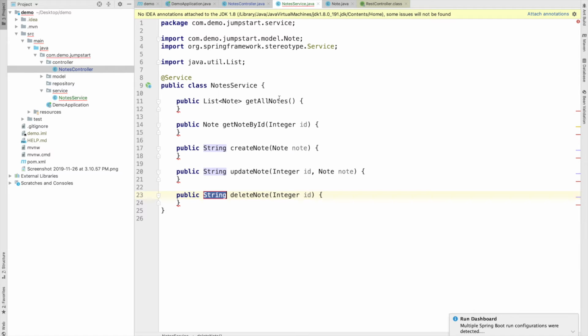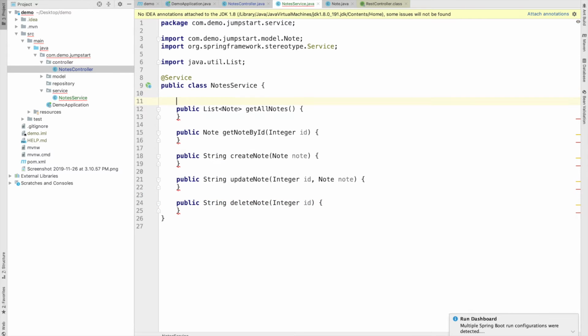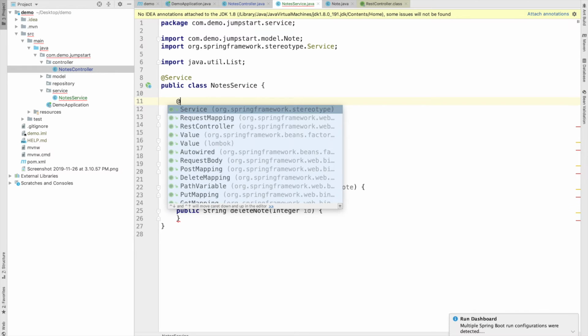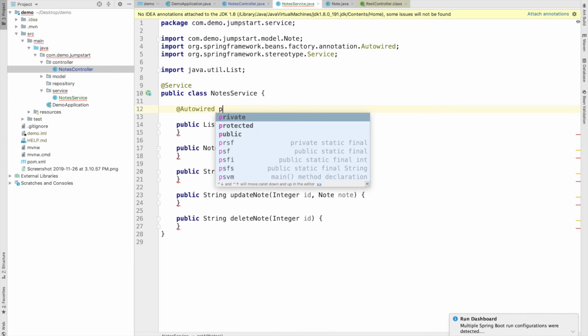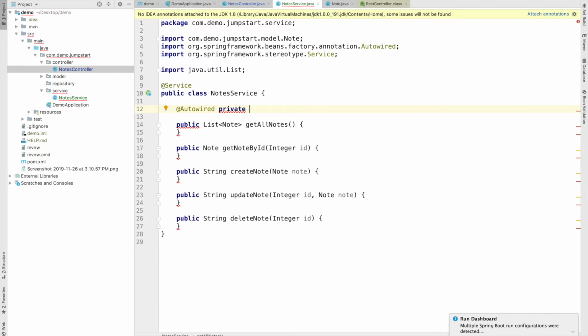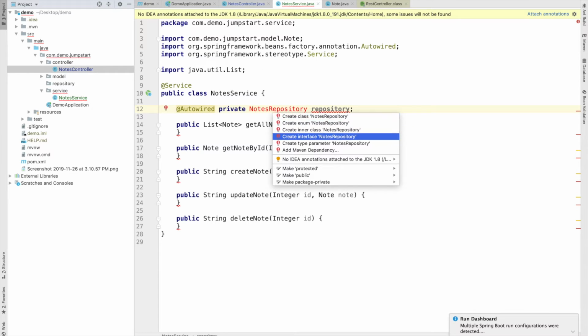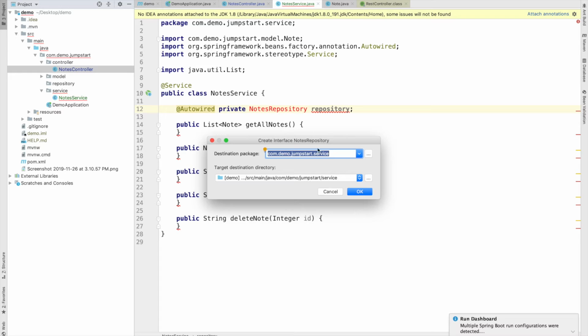Now the next thing is, before implementing all these methods, I have to inject a repository here so that we can communicate with our database. So I am again injecting a dependency, Autowired private NodesRepository, and make sure this is an interface, because we have to extend JPA repository, so we will use an interface, not a class here. So let's give the package repository and create.